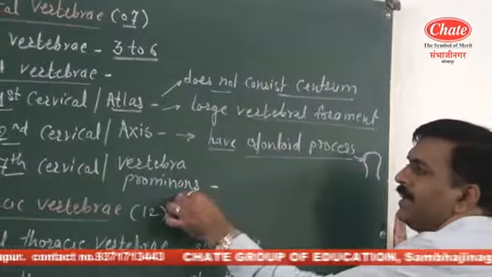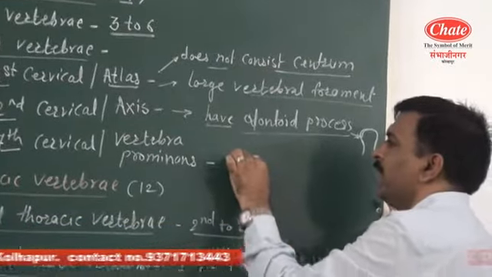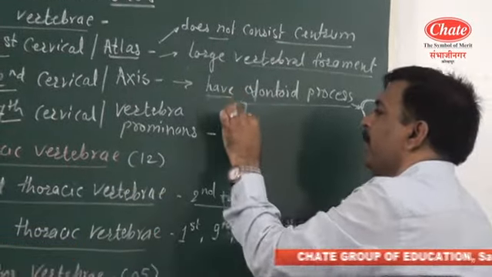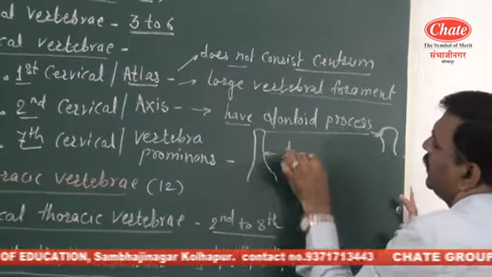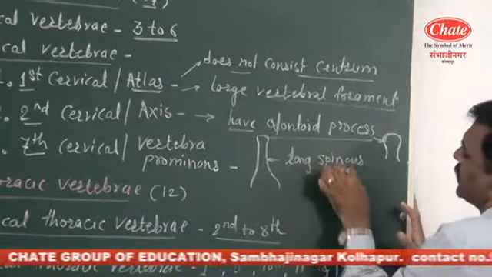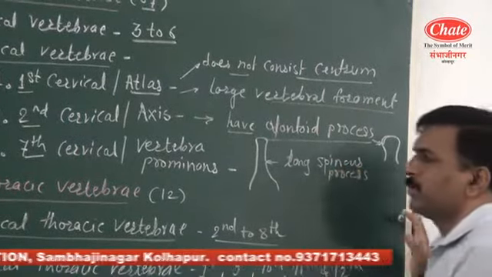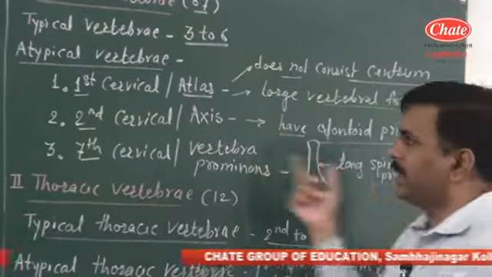While the 7th cervical vertebra is the vertebra prominens, its most important peculiarity is that it has a long spinous process. Due to the long spinous process, it is termed as a vertebra prominens. So these are the atypical ones.